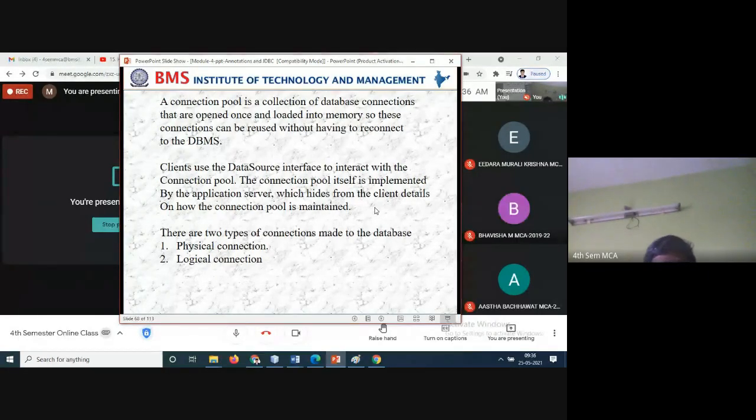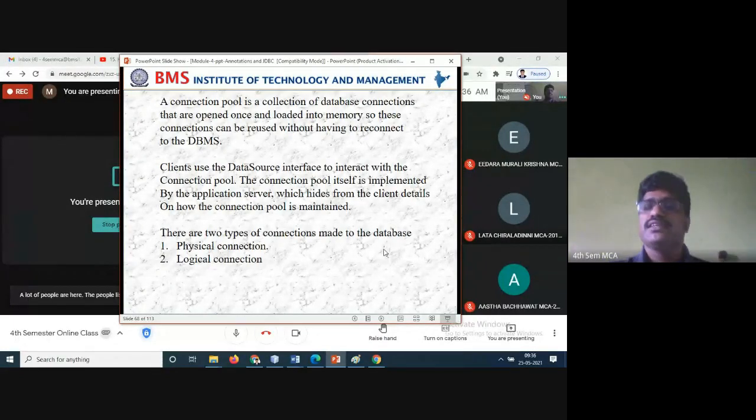Next, clients use the data source interface to interact with the connection pool. The connection pool can be accessed by users. That means whenever you search for particular information, only that information will be available.